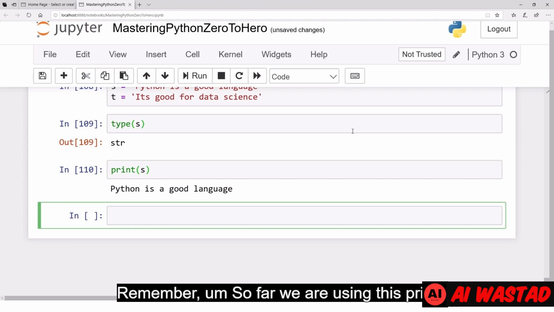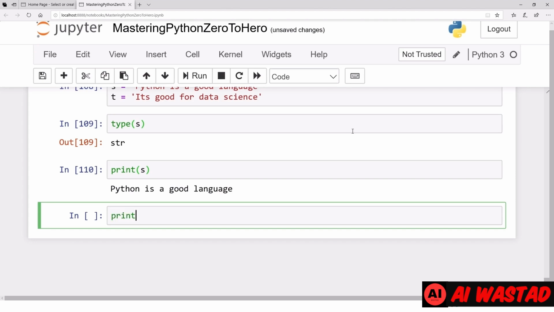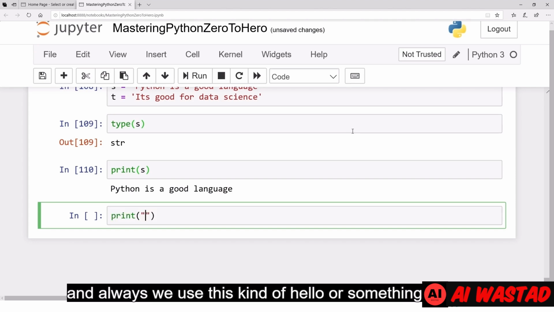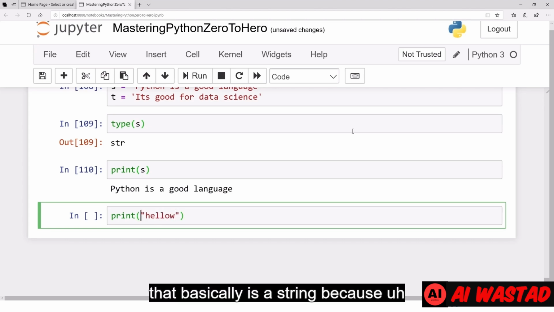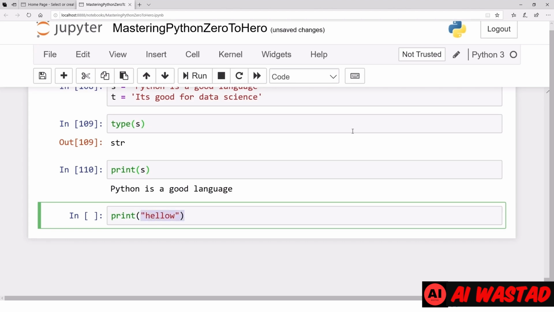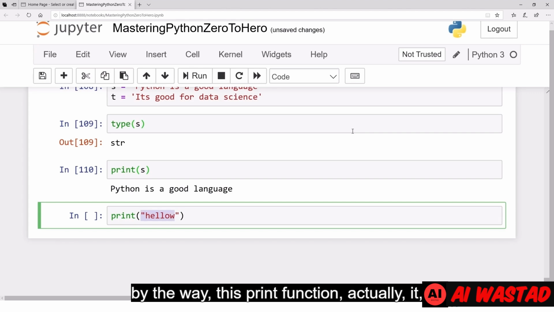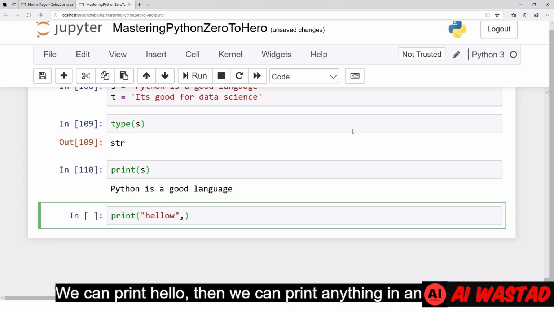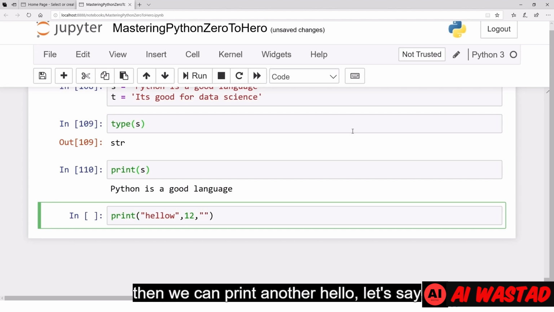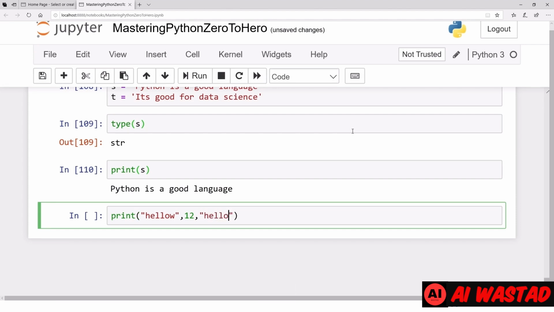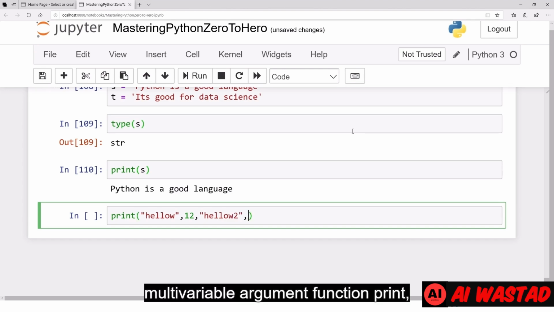Remember, so far we have been using print, and we always used things like "hello". That is basically a string. By the way, the print function actually takes an arbitrary number of arguments. We can print hello, then anything of another type, then another hello, let's say hello 2. That's a multi-variable argument function, print.